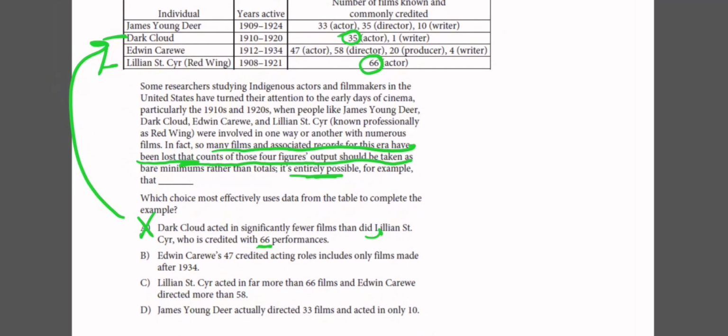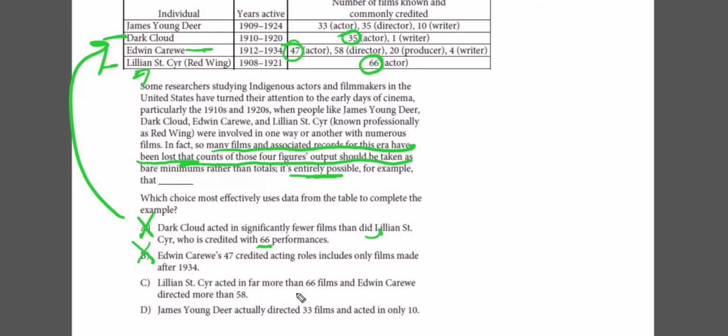Okay, B says here Edwin. Here is Edwin. Edwin's 47 credited acting roles, so the 37 as actor roles includes only films made after 1934. After 34, for sure this is not correct, because the era when this figure was active spans from 1912 to 1934, so he didn't contribute to any movies after 1934. This is not correct.